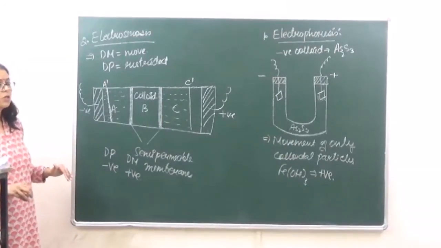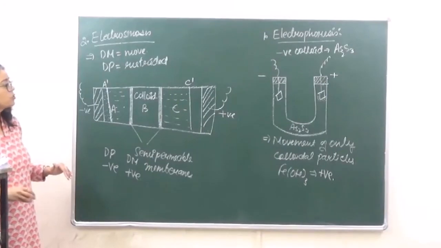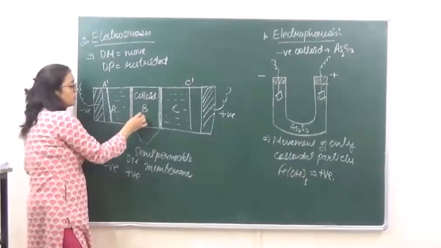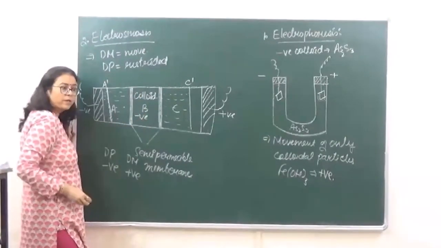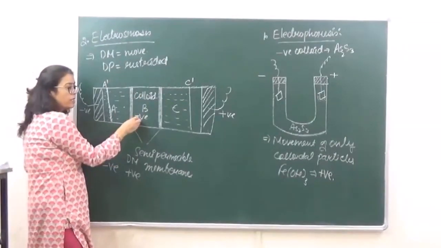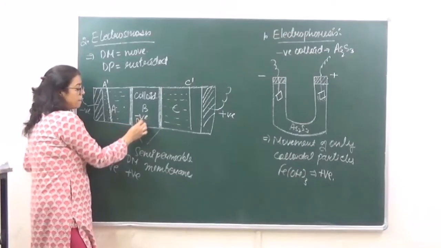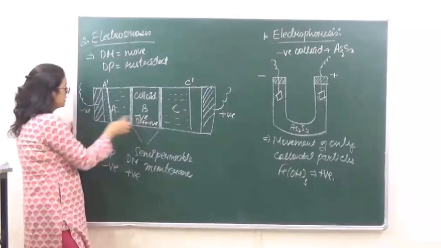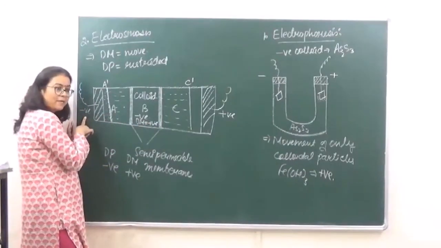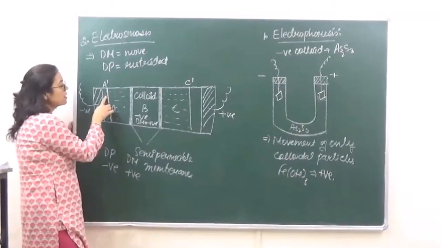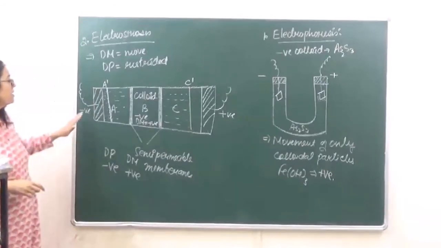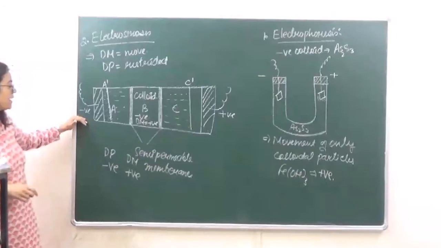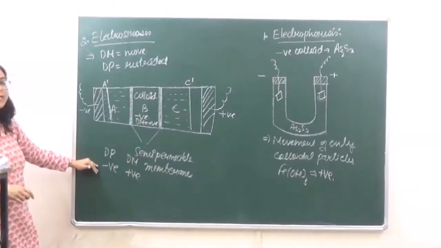Have you understood? So what is happening over here, let's just discuss it again, is that we have taken a negative colloid over here. If we take a negative colloid, the dispersion medium is going to be positive. Right? So if it is positive, it will start traveling towards negative. So if the water level increases in the A compartment, that is towards the negative side, the colloid is going to be negative.